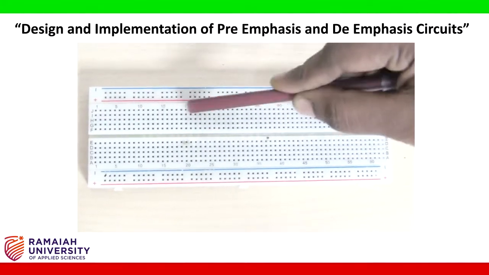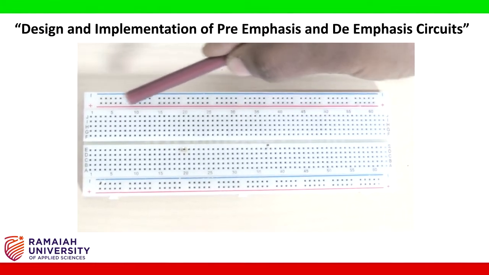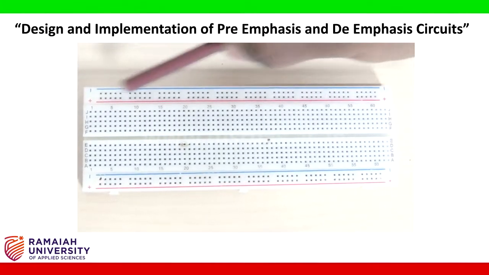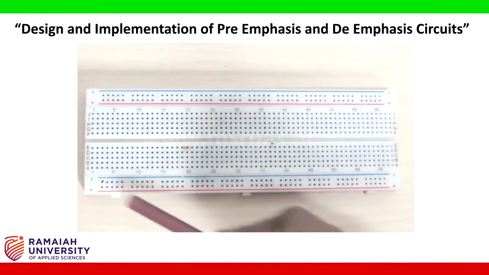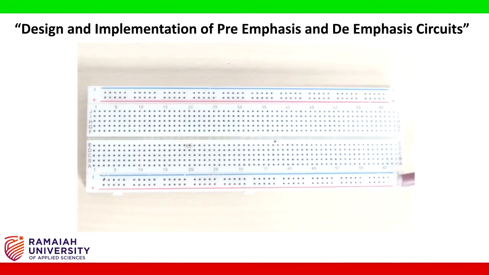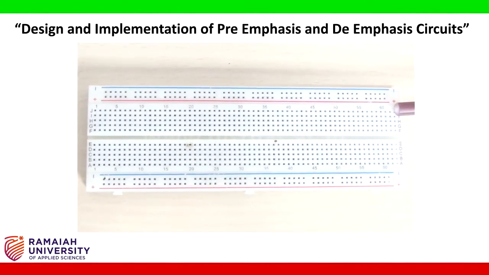Every column, all the dots represent only one node. Here, all these things starting from this edge to this edge, this full is one node. Like that we have on the top 2 nodes and bottom we have 2 nodes. Other than these 4 common nodes, we have every 5 dots representing one node.